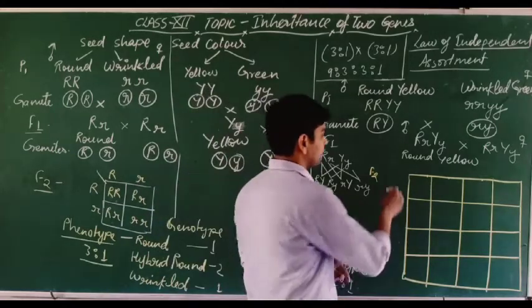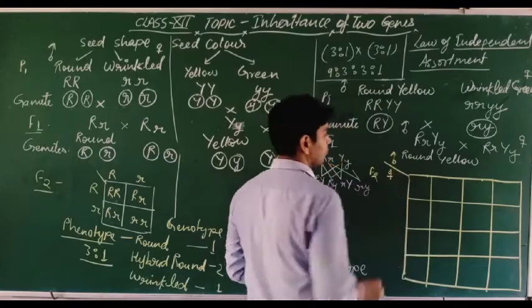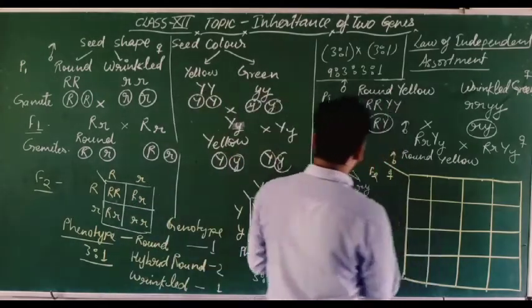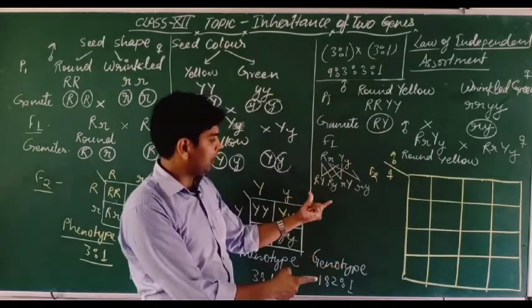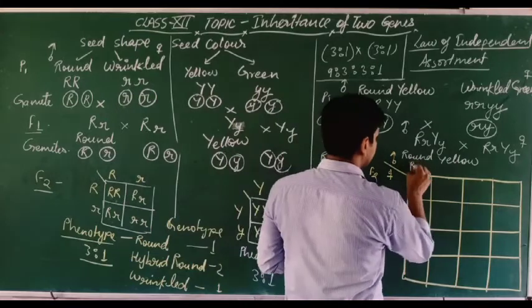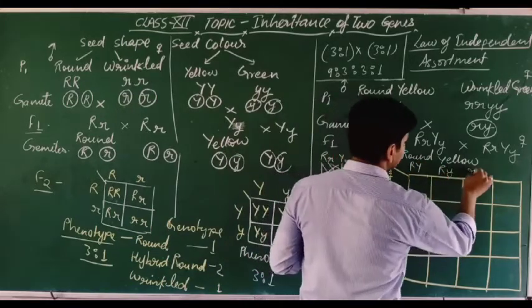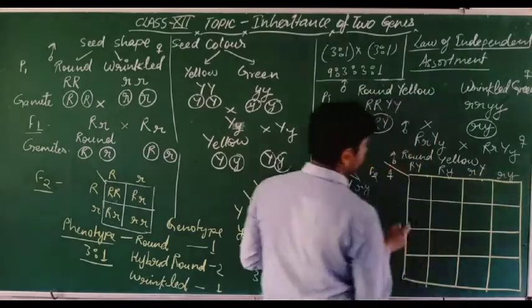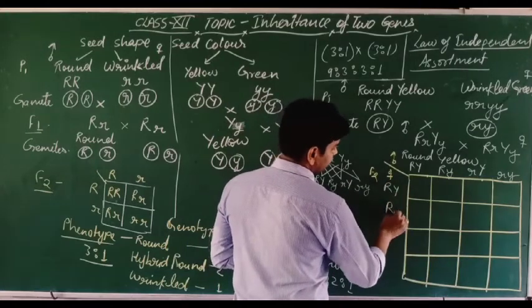That is why four rows and four columns. So horizontally we will put the gametes of male and vertically the gametes of female. What are the gametes of male? Dear students, gametes are of similar type in both male and female parents. So we put capital R capital Y, capital R small y, small r capital Y, and small r small y. And the similar gametes we will put here like this.